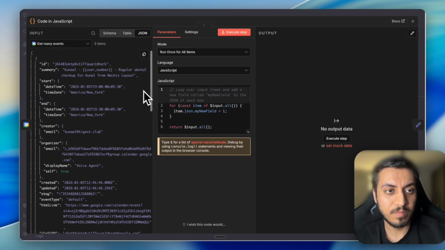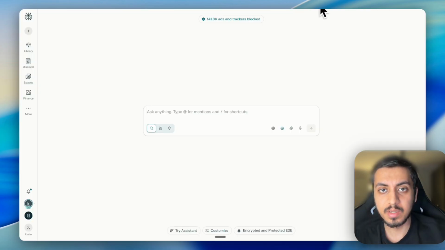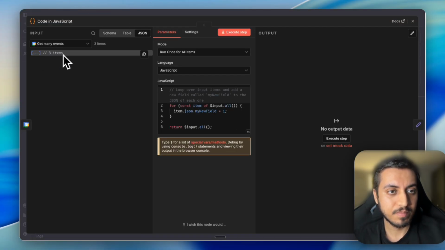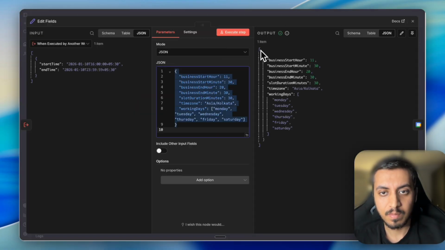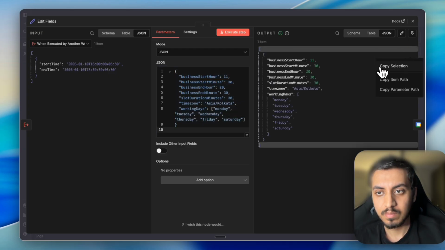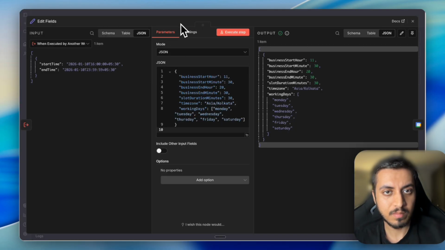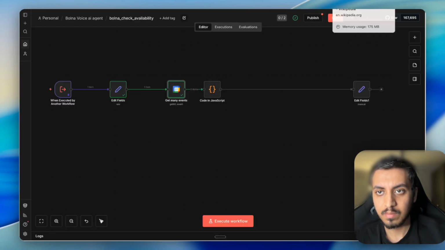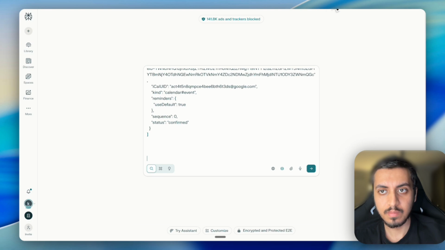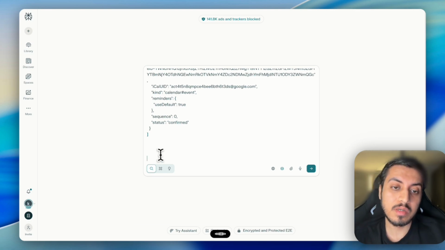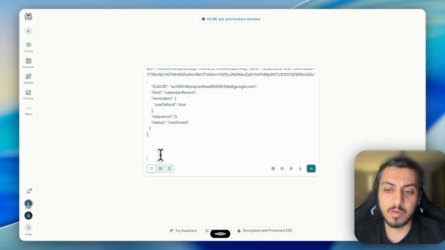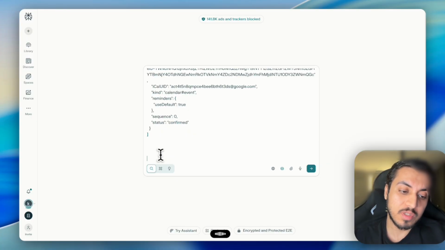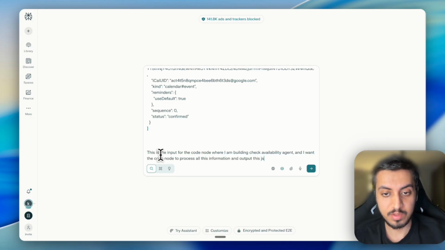And what will we do? We'll open Perplexity. Now we will give all this data. This is the input for the code node where I'm building a check availability agent, and I want the code node to process all this information, and in output I want this JSON.